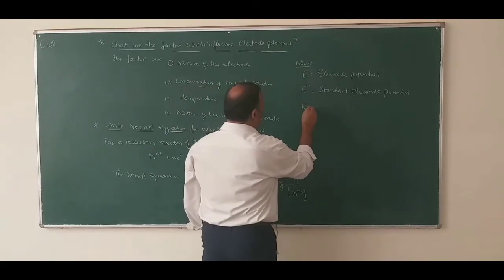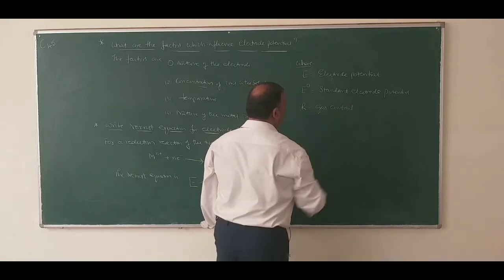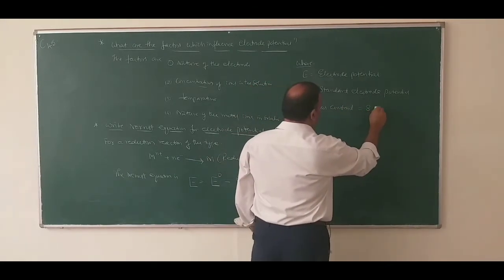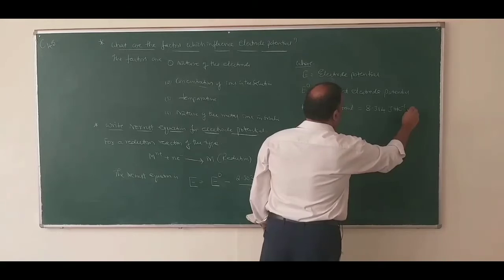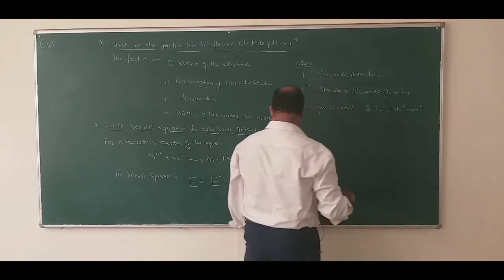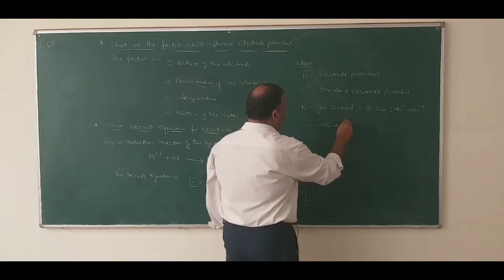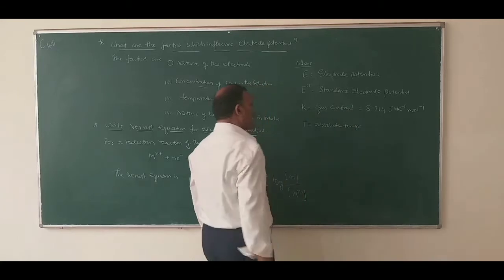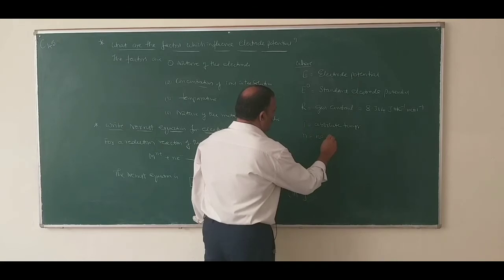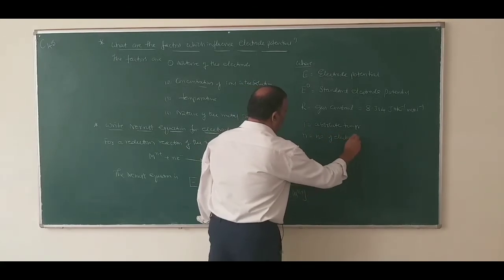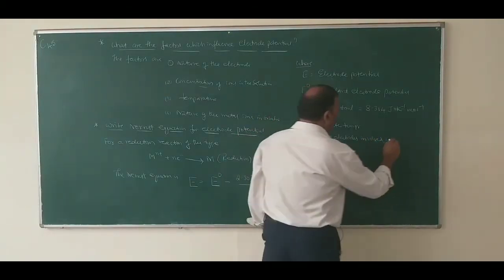R equals the gas constant, and its value is 8.314 joules per Kelvin per mole. T equals absolute temperature. n equals the number of electrons involved in the electrode reaction.